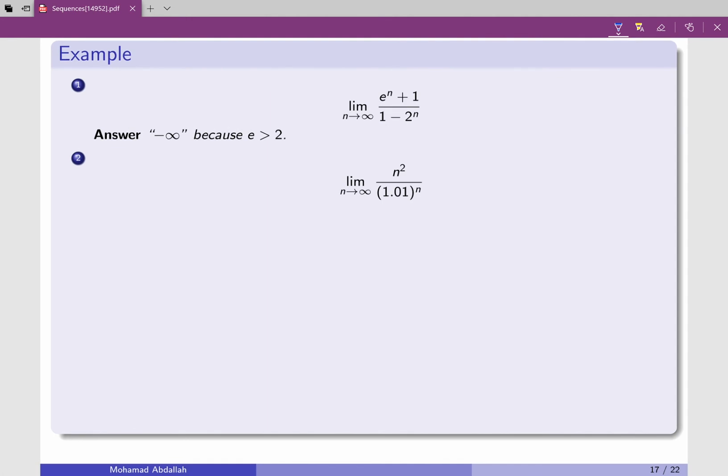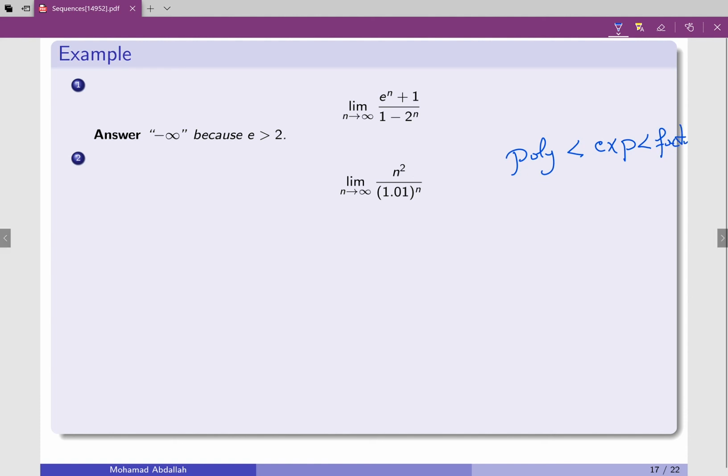Here's another example. Limit of n squared over 1.01 to the power n. I'll tell you one thing. You can think about it in this way: polynomial is less than exponential, and exponential is less than factorial.